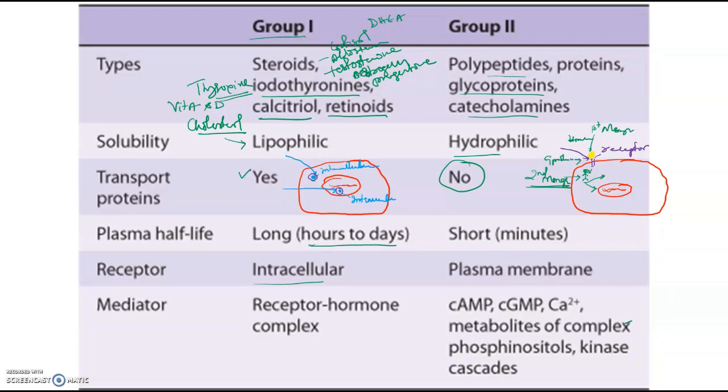Because there is no transport protein, the plasma half-life is really short. All right, they react with receptors on the plasma membrane. The various second messengers that they activate are cyclic AMP, cyclic GMP, calcium metabolite, phosphoinositols, and various kinases that they react with. Serine kinase, threonine kinase, all those kinases can be activated by group 2 hormones.